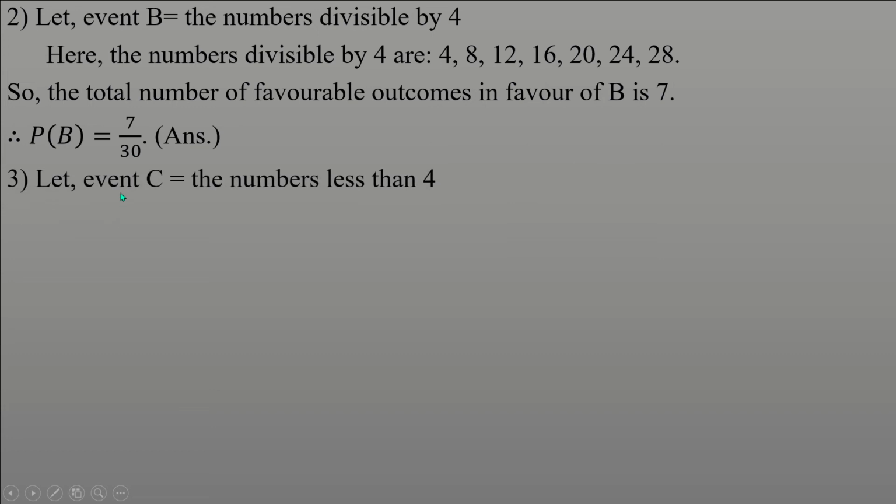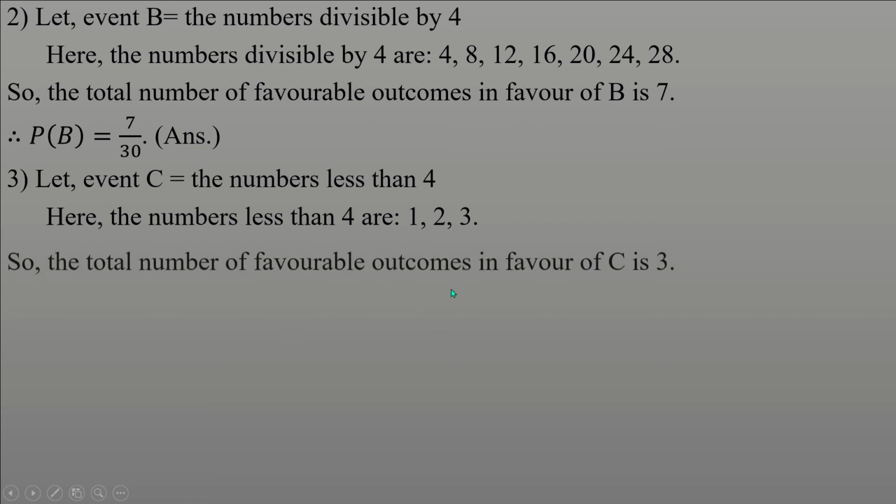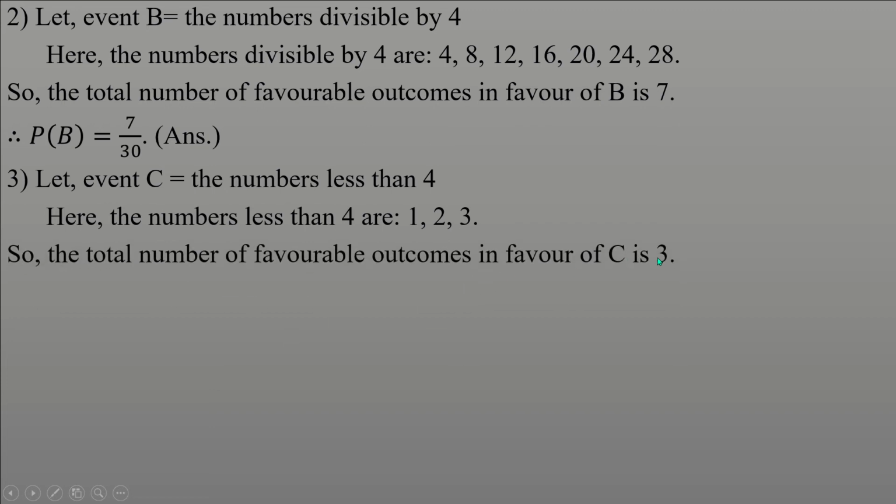Three: let event C be the numbers less than 4. As we start from 1 and the last will be 30, numbers less than 4 are 1 to 3. That means favorable outcomes in favor of C is 3 and the total number of outcomes is 30. Therefore, the required probability of C is equal to 3 by 30, and this is equal to 1 divided by 10. This is the required answer.